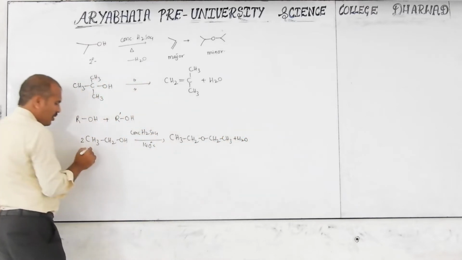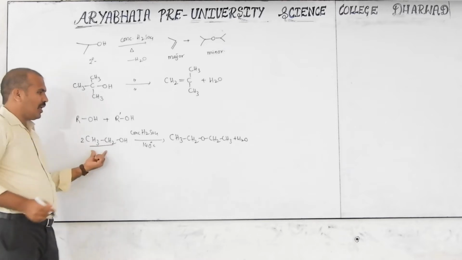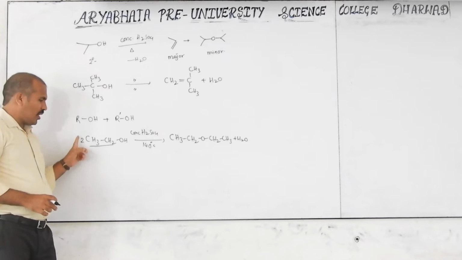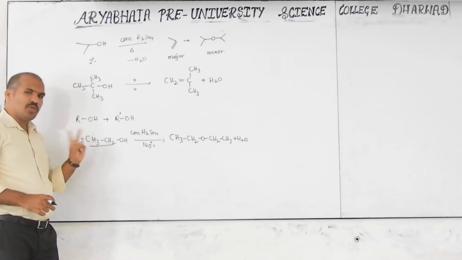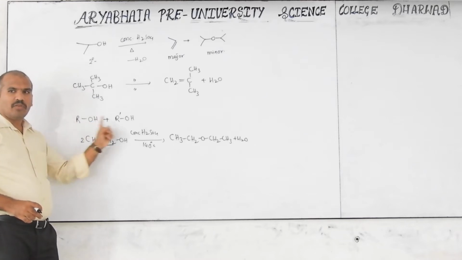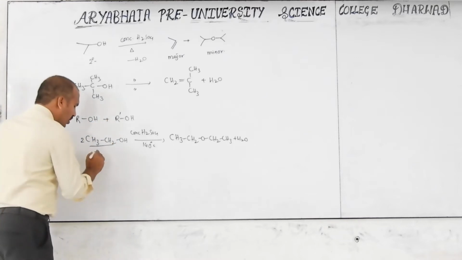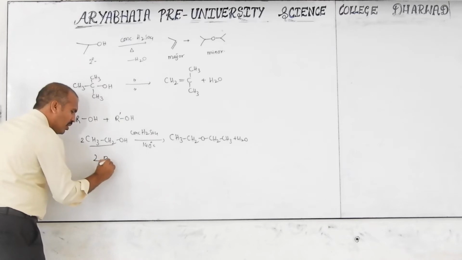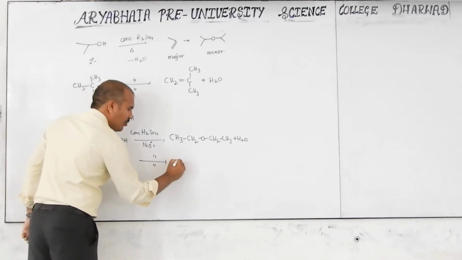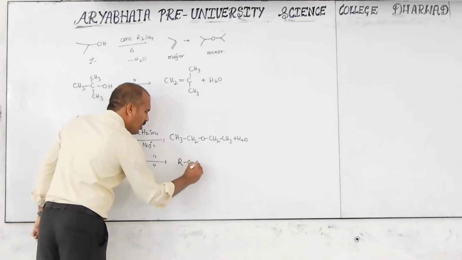This is because this is ethyl and 2 moles are there. Then I took the same alcohol, 2 moles, but now different alcohols, 1 mole and 1 mole. This is nothing but 2 moles of ROH in the presence of this condition, then we will get ROR plus